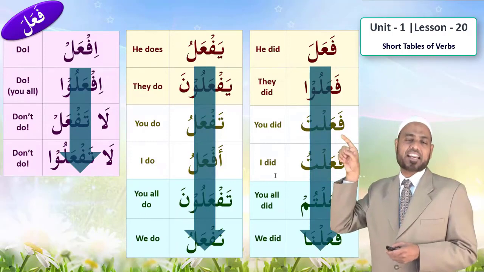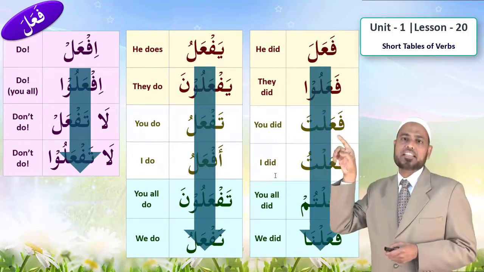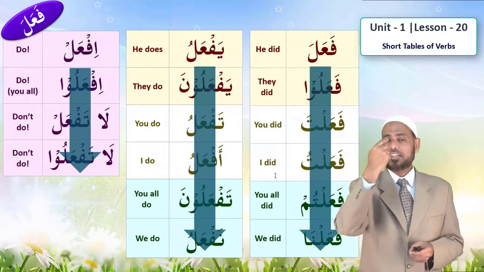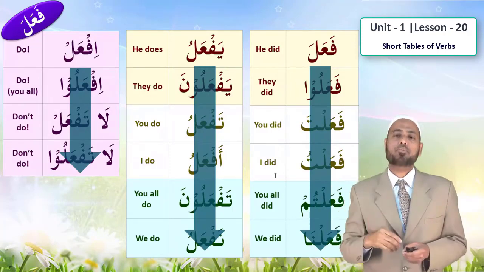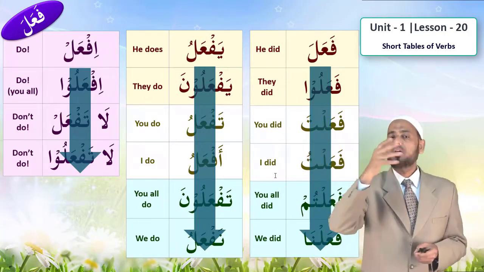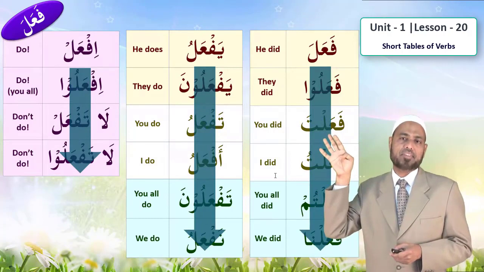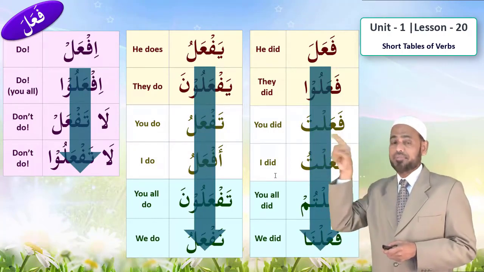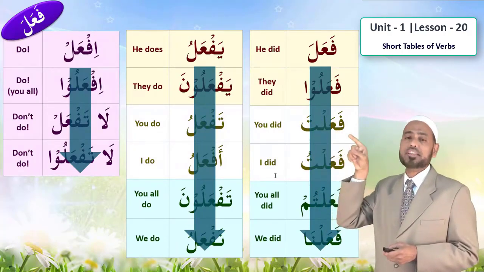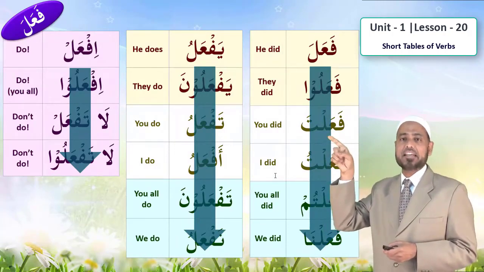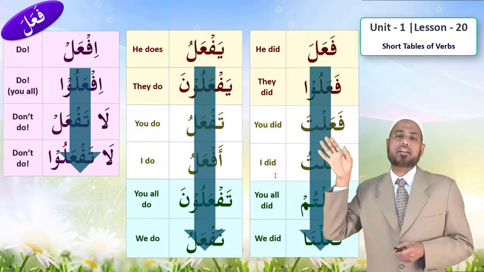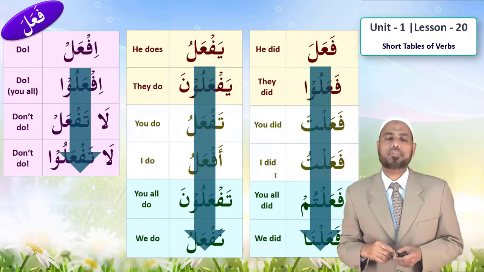If it is yadribu, then it is yadribuna, tadribu, adribu, nadribu, and the plural tadribuna. So you can make all of them easily. Okay? If you know yaf'alu, this form is the key for the rest of mudari forms.